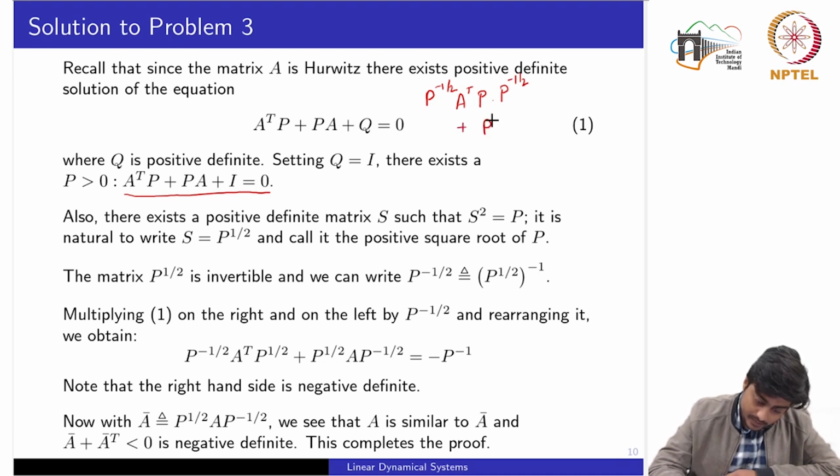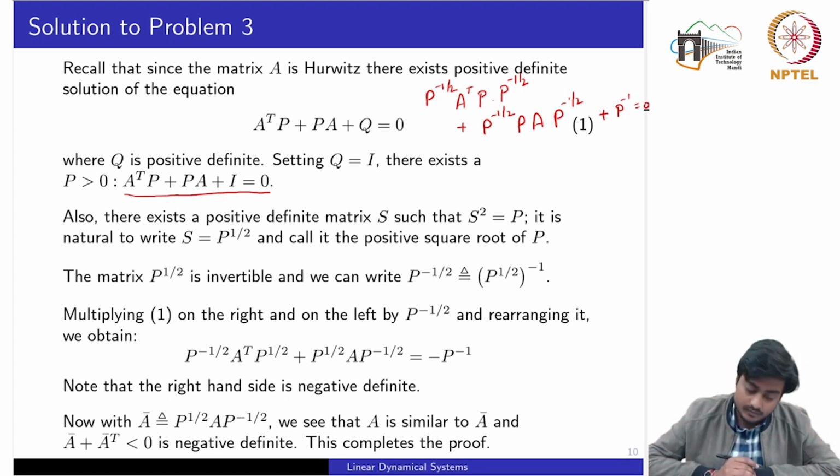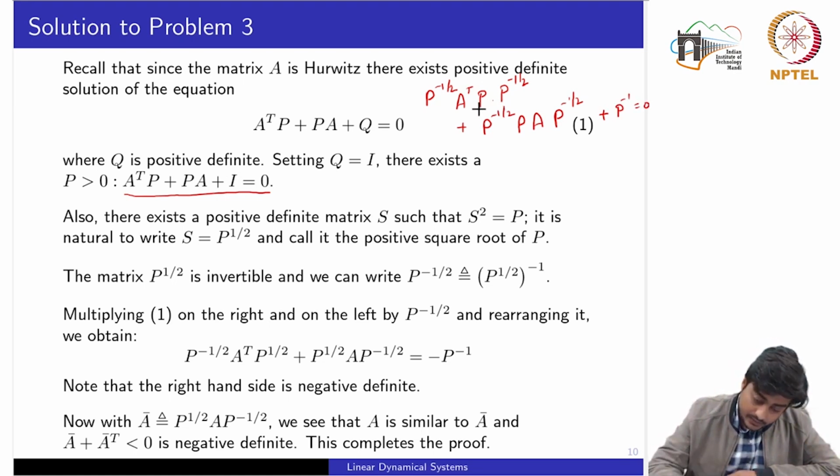The second term is P to the power minus 1 by 2, P A, again times P to the power minus 1 by 2, plus the multiplication of P to the power minus 1 by 2 by itself, which would yield P to the power minus 1, is equal to 0. Now we combine these two terms, which yields P to the power 1 by 2, which is this term.